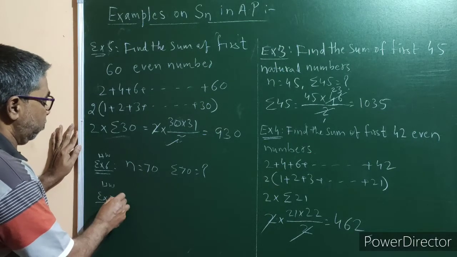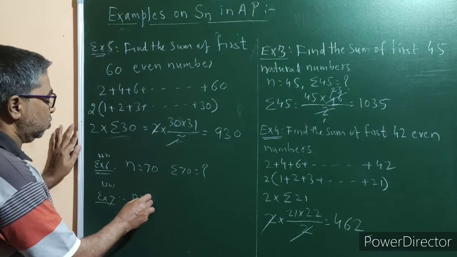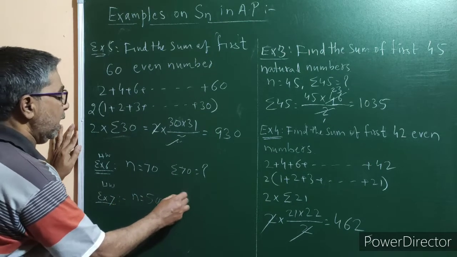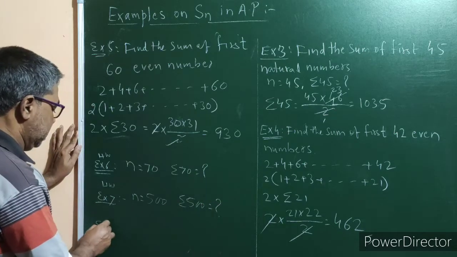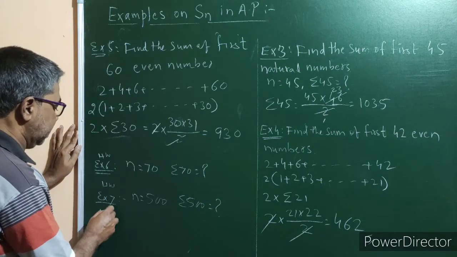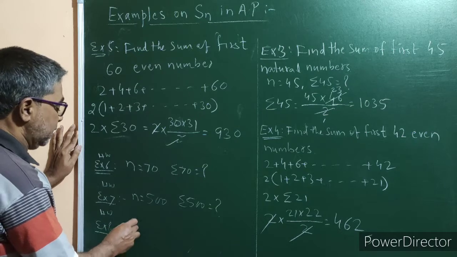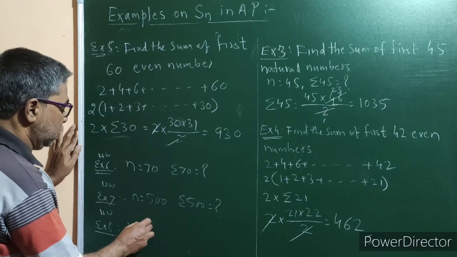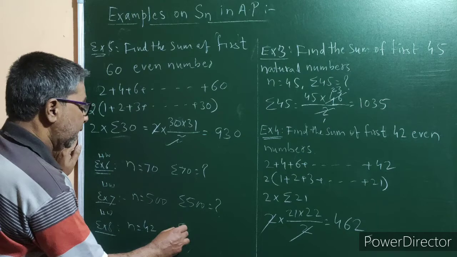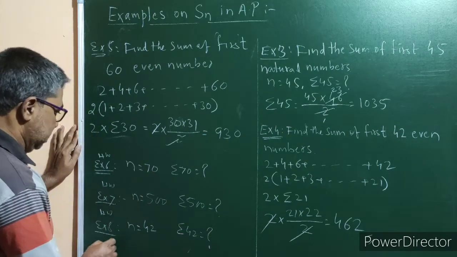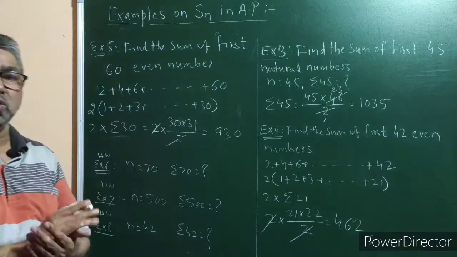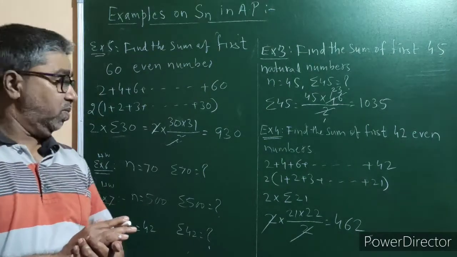This is also homework for you. n is equal to say 500, and sigma 500 is equal to question mark. Example number 8. This is also homework. n is equal to say 42, and sigma 42 is equal to question mark. So these three examples you solve yourself.